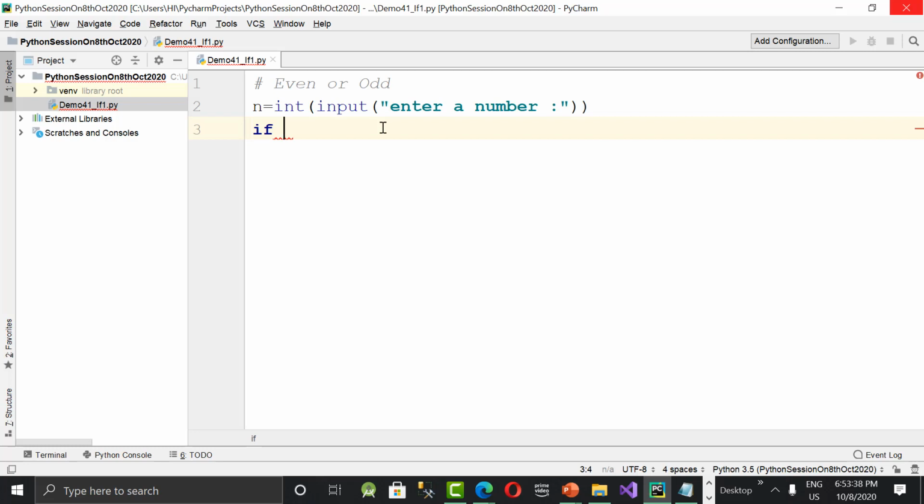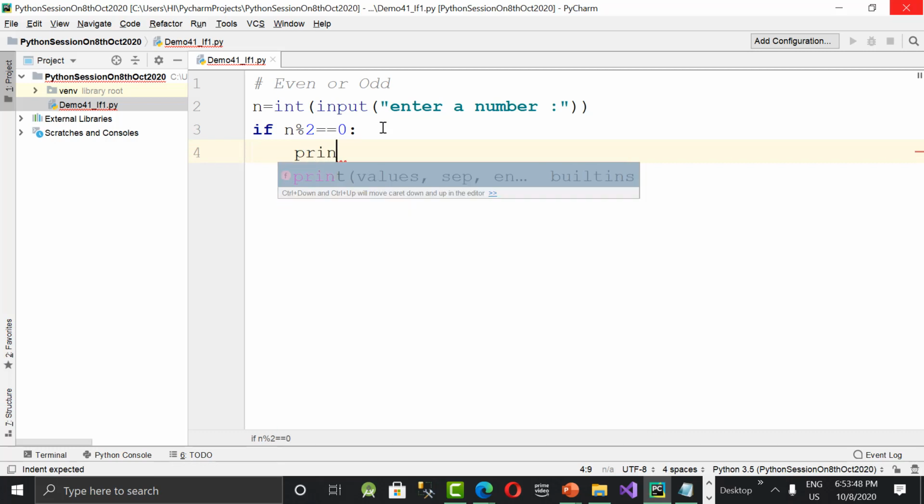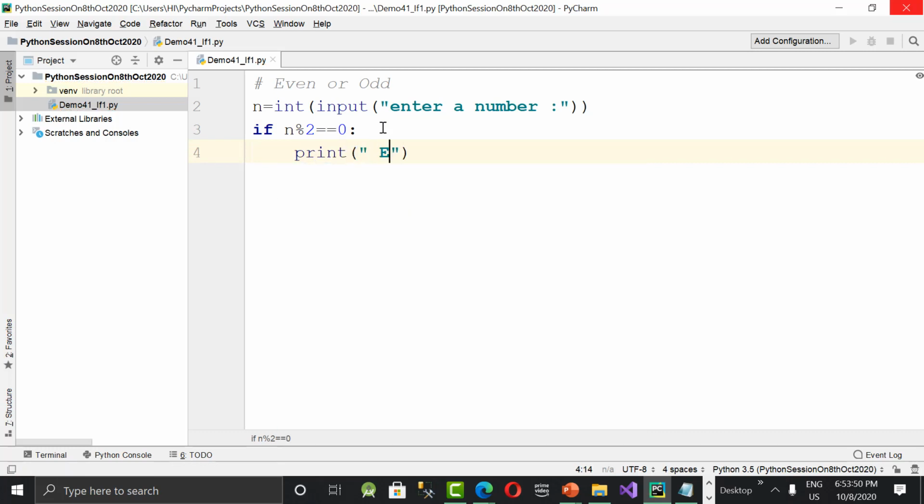For that, I'm writing: if n mod 2 double equal to 0, in the sense the remainder is 0, colon, then I'm writing print even number. If this condition is true, then this will be printed. So if line number 3 is correct, then line number 4 will be printed. So line 4 is the suite of if.